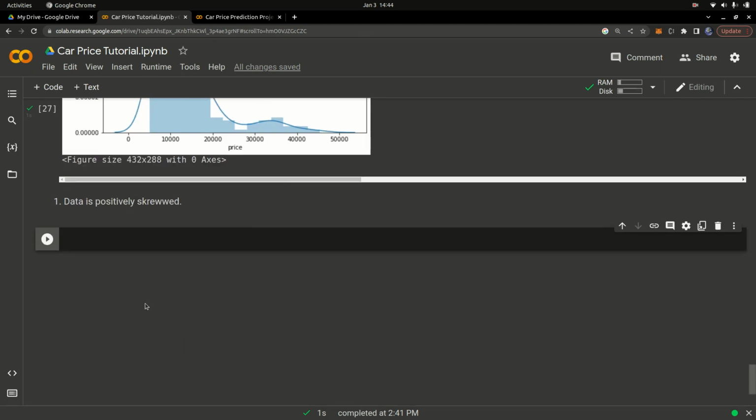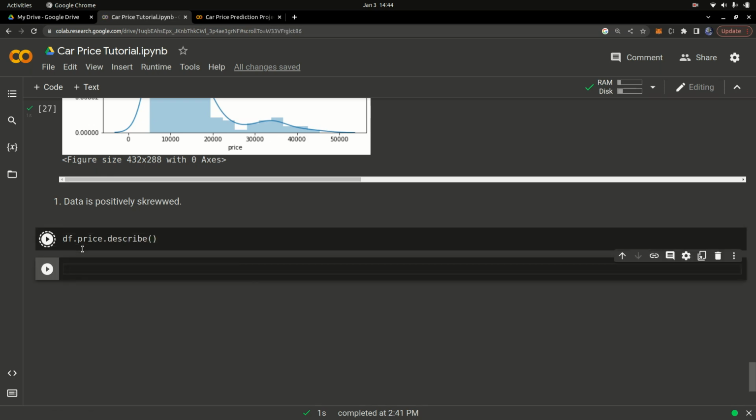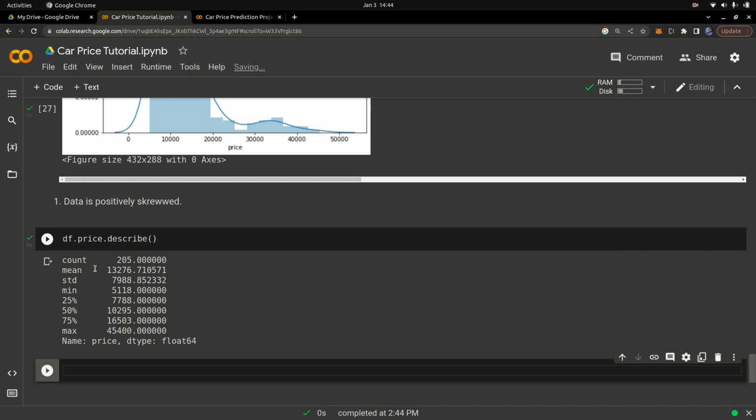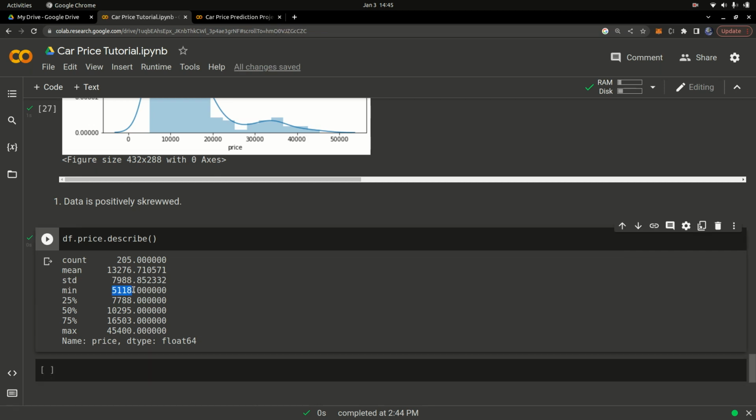Now let's look at describing the price. You say df.price, which gets the price column, then .describe, just like that, and run that. It's going to give us the price description. It gives the mean price, which is around 5,000, and the maximum price around 45,400. You can see the standard deviation right here, and the 25th percentile.